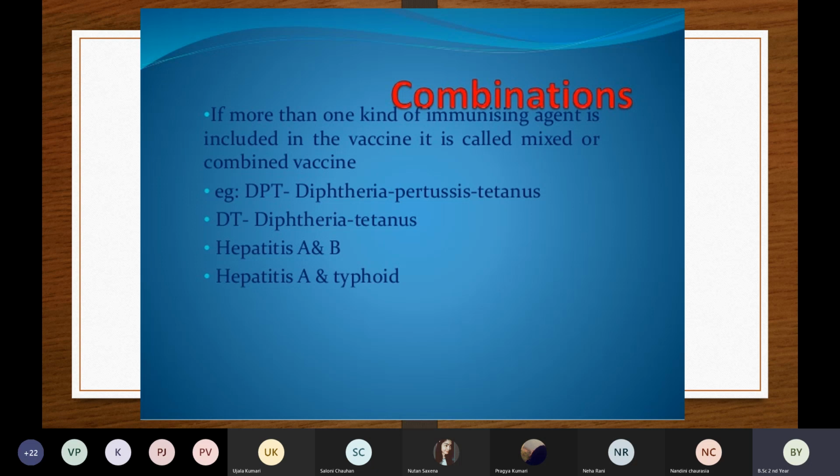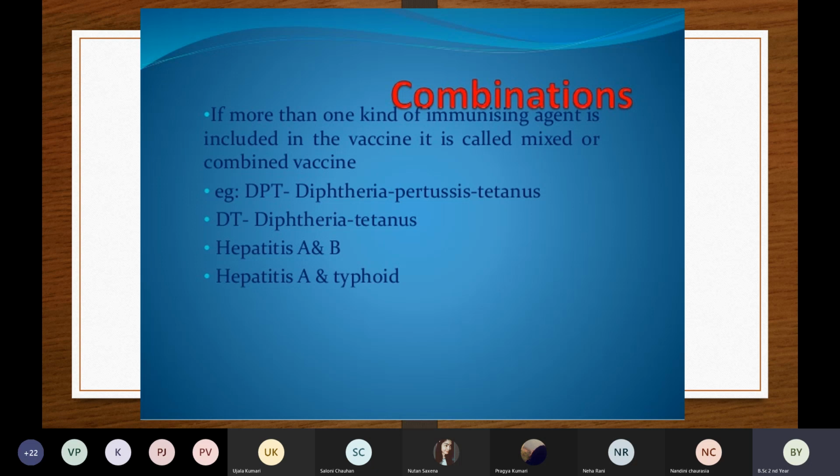Its efficacy is 95%, and it is given in 2 doses. So the most efficient and beneficial vaccine till date is the Pfizer vaccine. It is not available in India, but they are saying it will be given in India also. But for now we have Covishield and Covaxin.